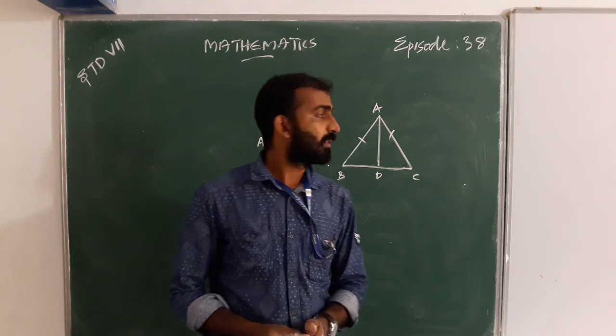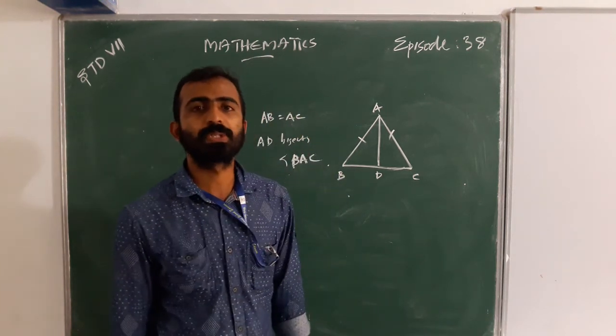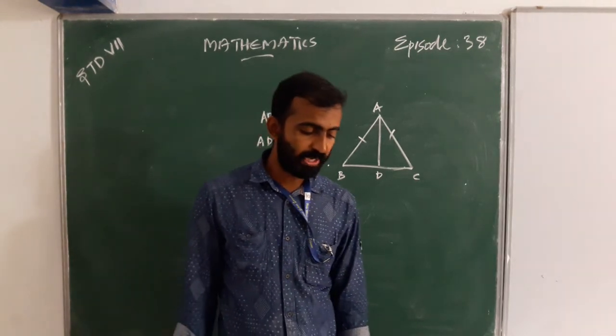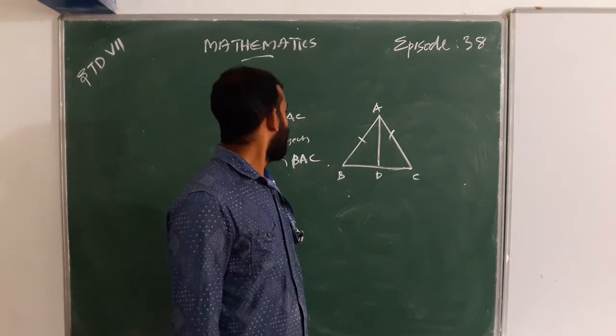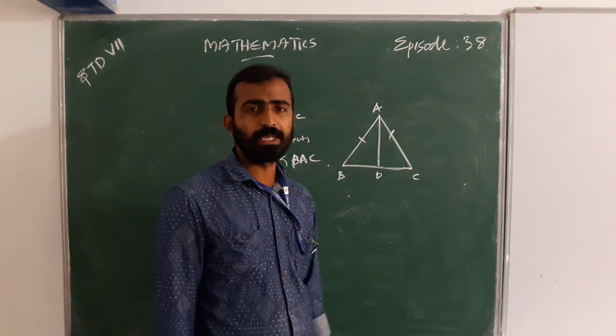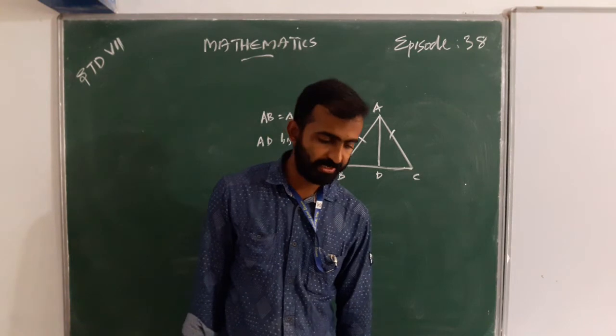When we calculate it, we get BD equal to CD. So yes, triangle ABD is congruent to ACD.